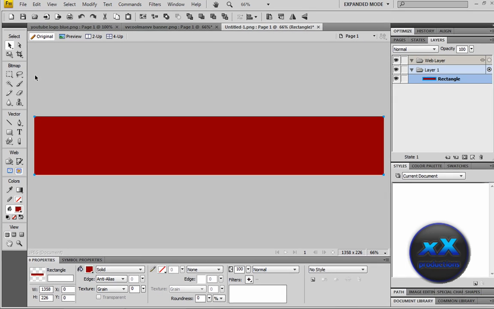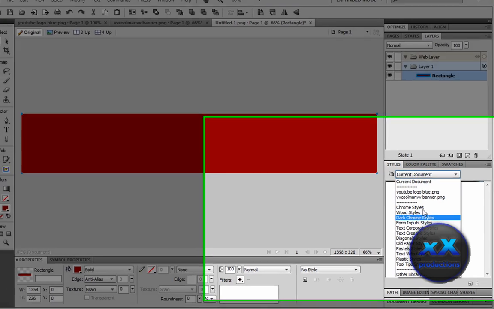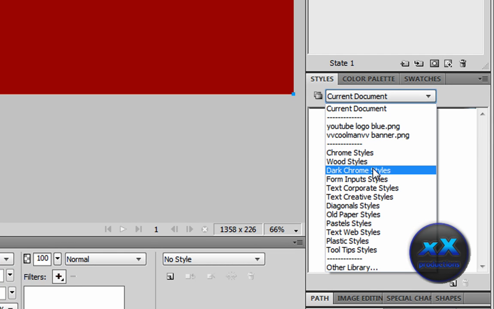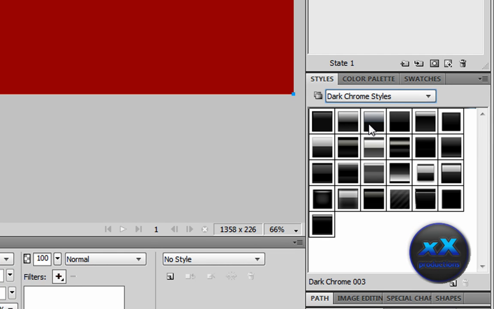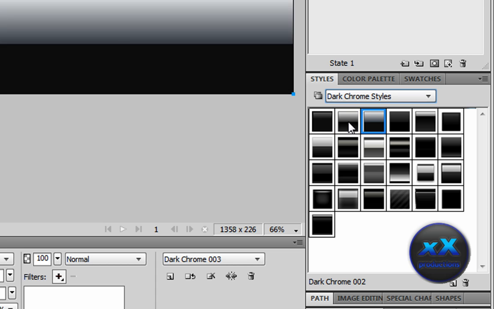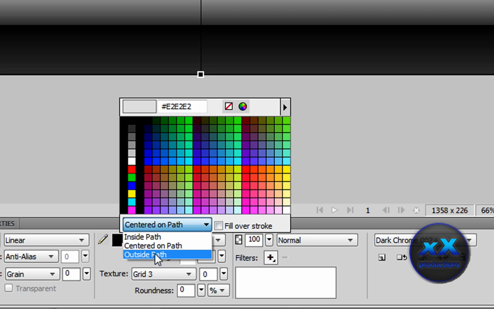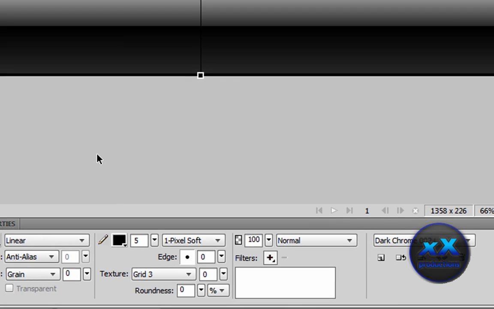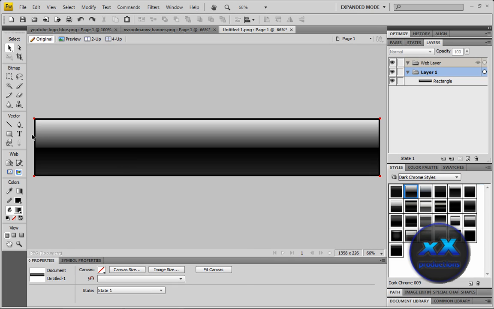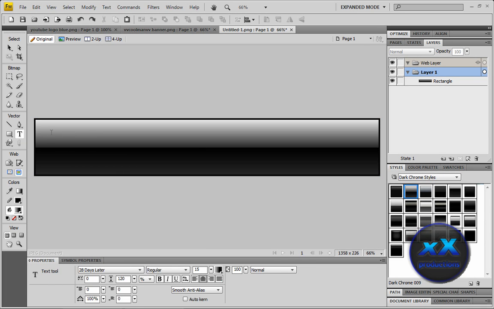Okay, so something like that, and then go down to the styles and go to dark chrome styles and pick this one, or you pick this one here, and then just make the outline a bit big, put it on inside. Now that you got that, I'm going to add text.